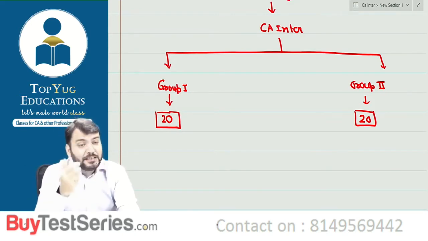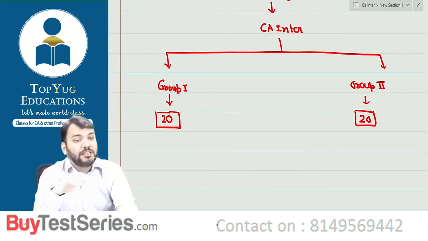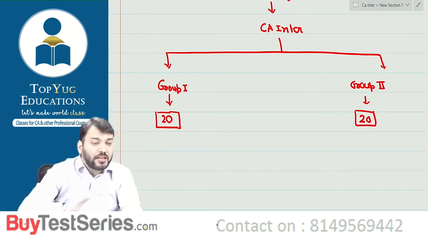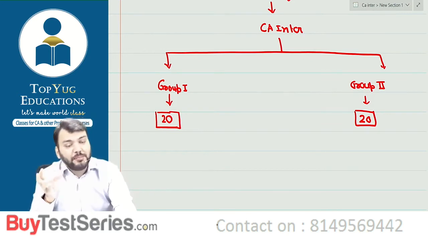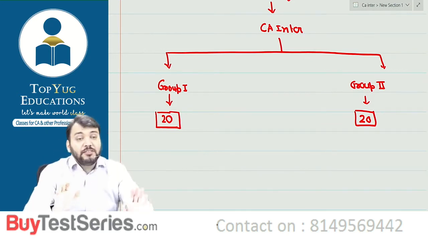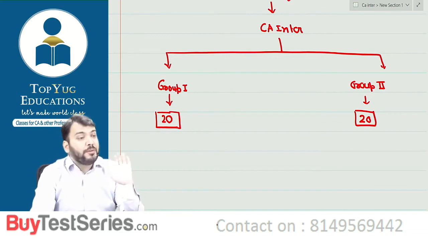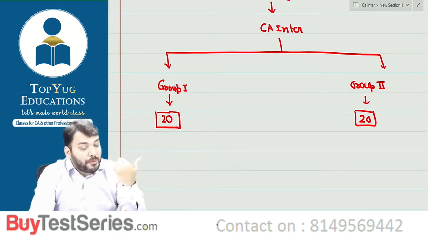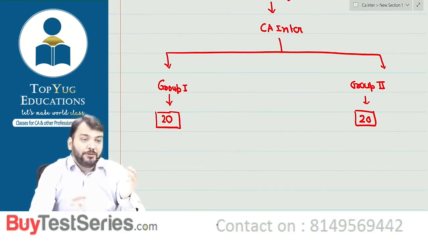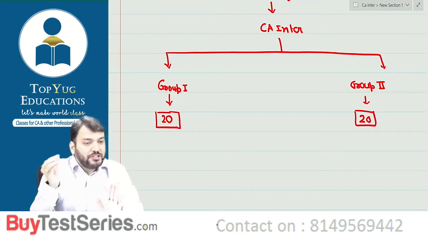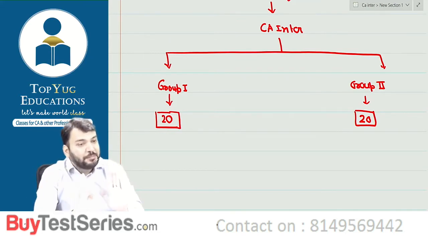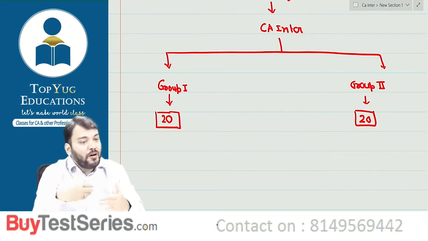In CA Final, the entire syllabus is based on accounting standards only. Entire syllabus is based on accounting standards, not these accounting standards, the higher version of these, which we call Ind AS. Are you getting what I am saying? Correct? Have you understood? So it is very important from the examination point of view, and very important from the point of view of becoming a chartered accountant. Correct? So we should have full knowledge of this. I will teach you in depth, so that you become an expert in these accounting standards, correct?